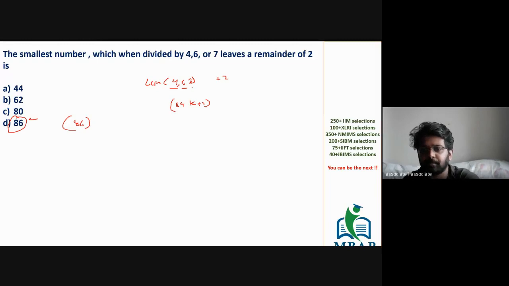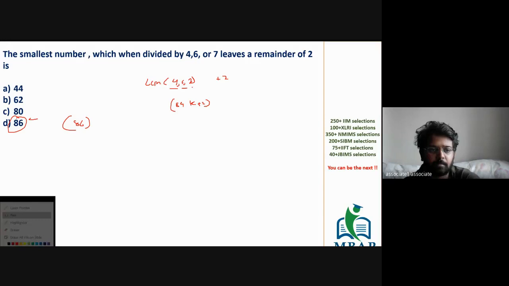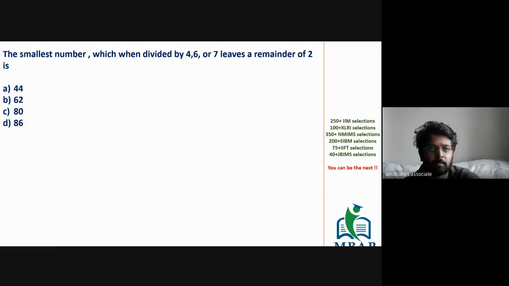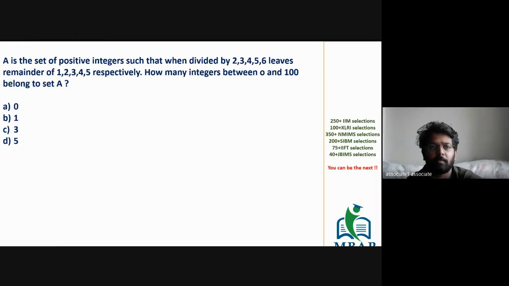समझ में आया? समझ में आया सबको? Easy step, no? You take the LCM and you add the remainder. As simple as that. It's easy. All of us can solve this. Next.